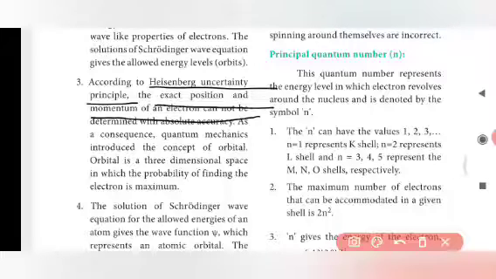As a consequence, quantum mechanics introduced the concept of orbital. Orbital is a three-dimensional space in which the probability of finding an electron is maximum.